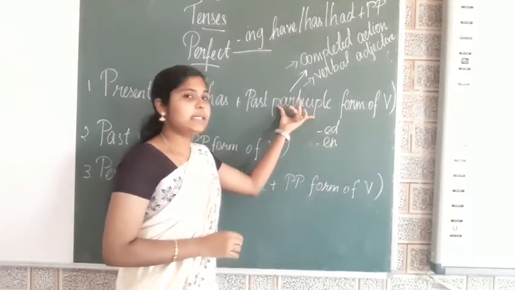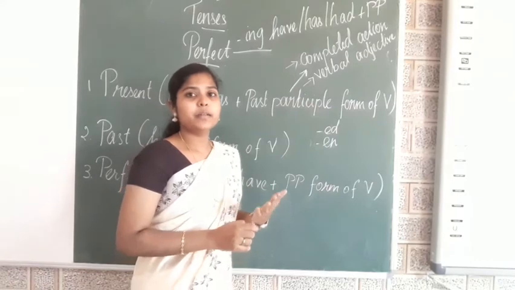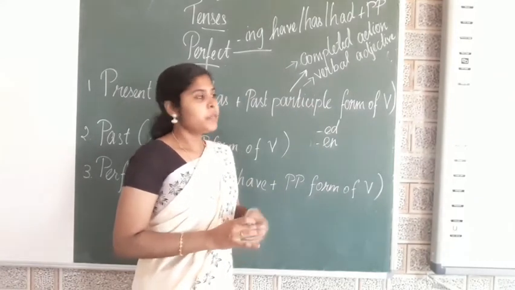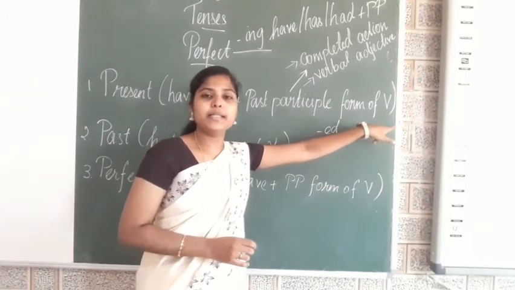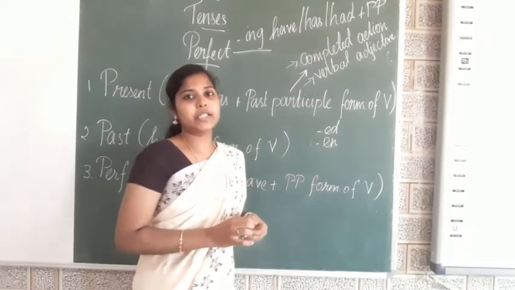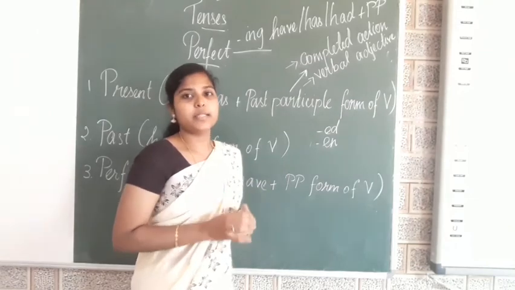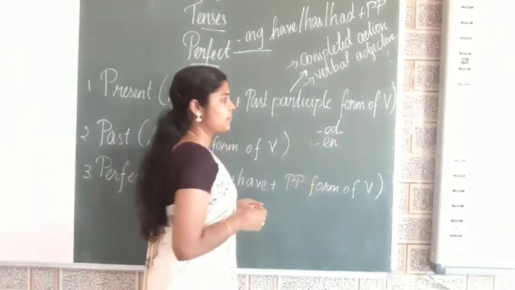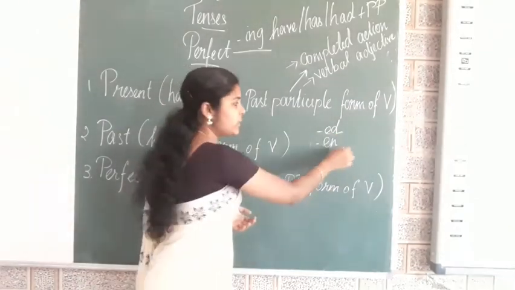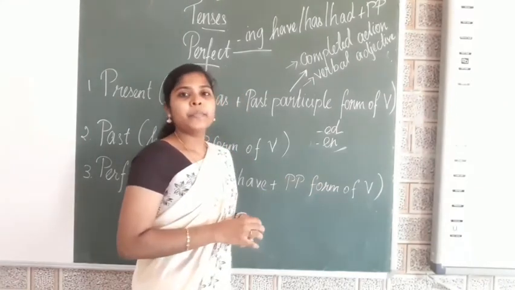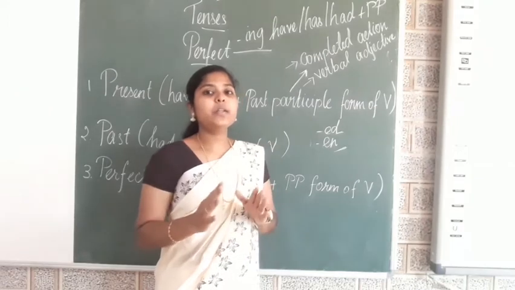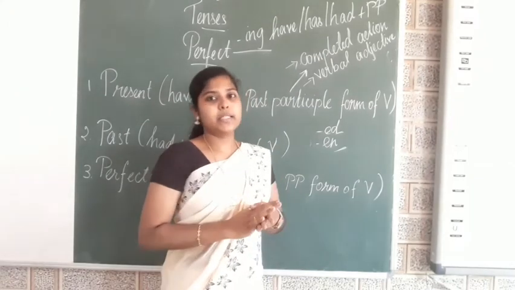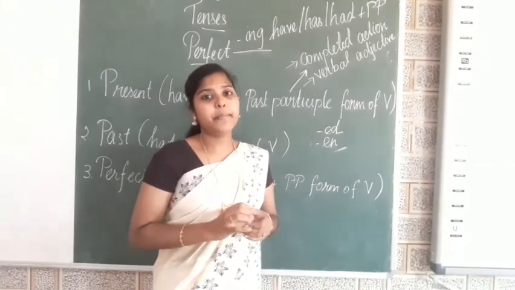So, past participle, what is meant by verb? Verb is an action word. So, past participle form of verb, here the verb is denoting the completed action. Walked ends with ed. Taken ends with en. Okay, so such words, an action word that denotes a completed activity, that is called participle.